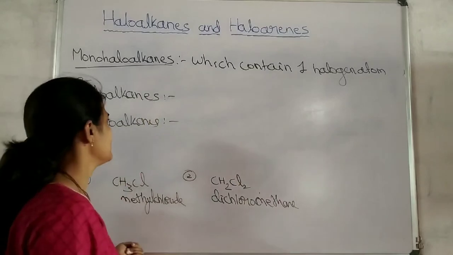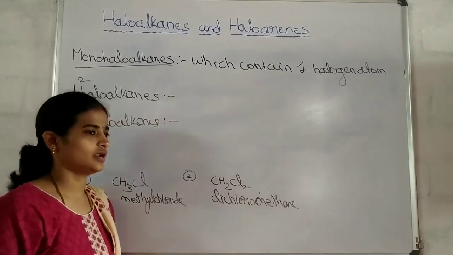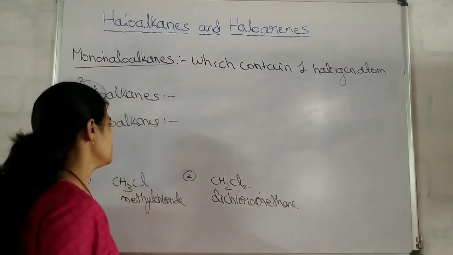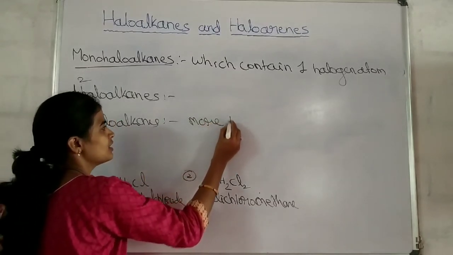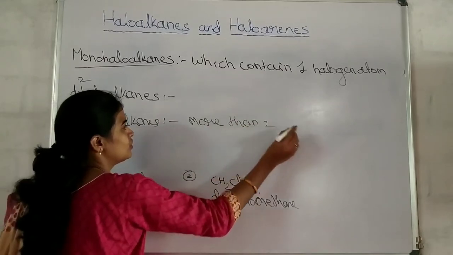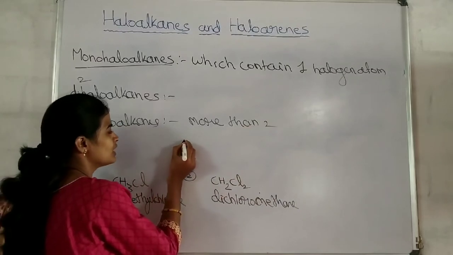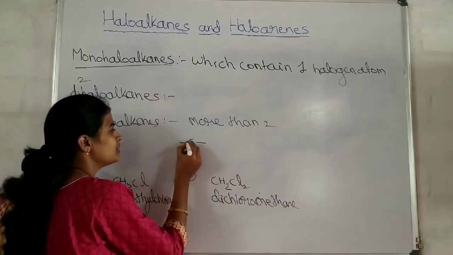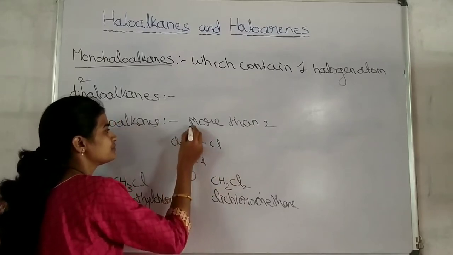Next, what are polyhalogen compounds? The haloalkanes which contain more than 2 halogen atoms. It may be trihaloalkane, tetrahaloalkane, like that. Generally we call it as polyhaloalkanes. How many halogen atoms does it contain? More than 2 halogen atoms. So what is the example for polyhaloalkanes? In the methane, I replace all the hydrogen atoms with the chlorine atoms.